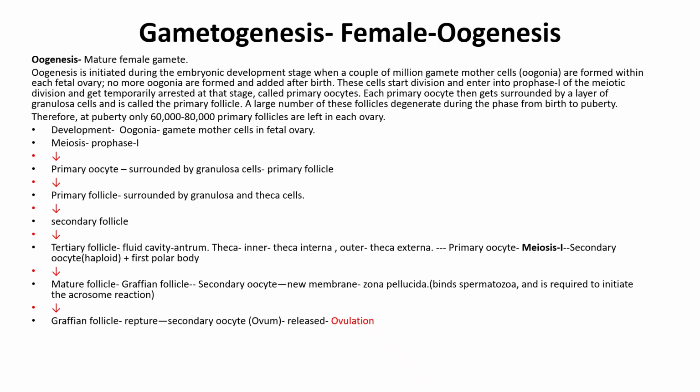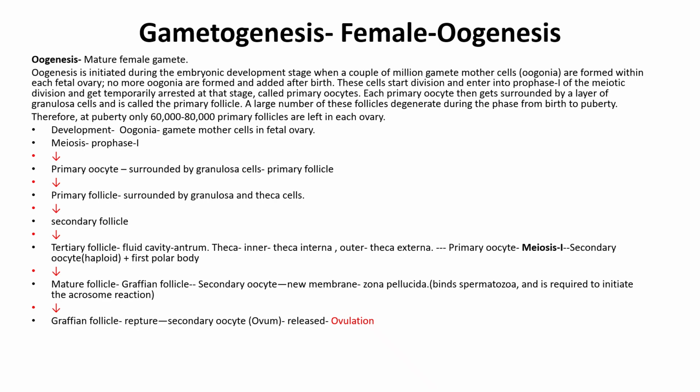These cells start division and enter into prophase 1 of the meiotic division and get temporarily arrested at that stage, called primary oocytes. Each primary oocyte is then surrounded by a layer of granulosa cells and is called a primary follicle. A large number of these follicles degenerate during the phase from birth to puberty, and therefore at puberty only 60,000 to 80,000 primary follicles are left in each ovary. The oogonia, that is gamete mother cells in the fetal ovary, in meiosis prophase 1 are converted into primary oocytes surrounded by granulosa cells, called the primary follicle.